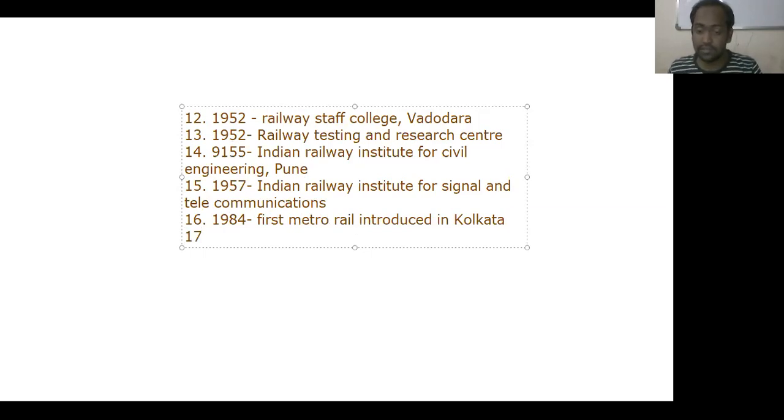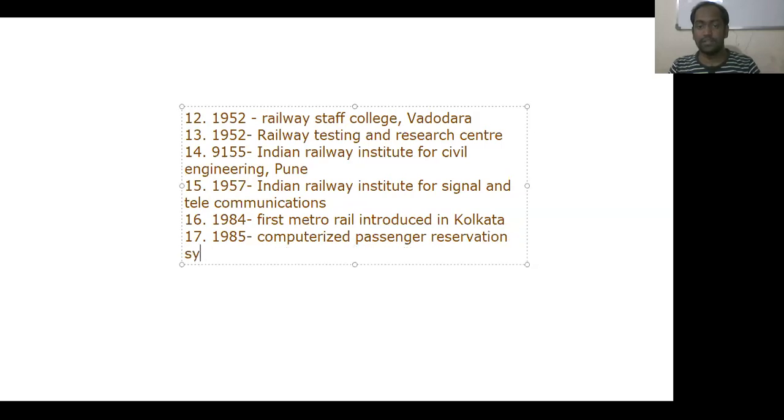And also in the year 1985, the passenger reservation system was computerized. It means the computerized passenger reservation system.